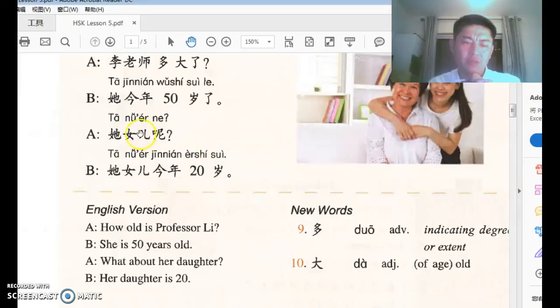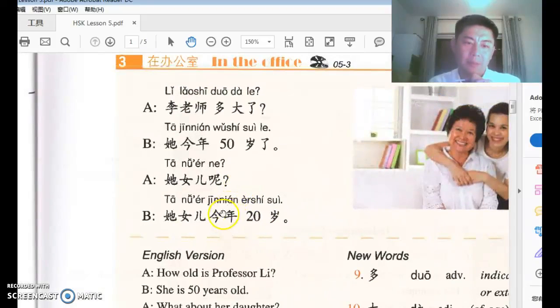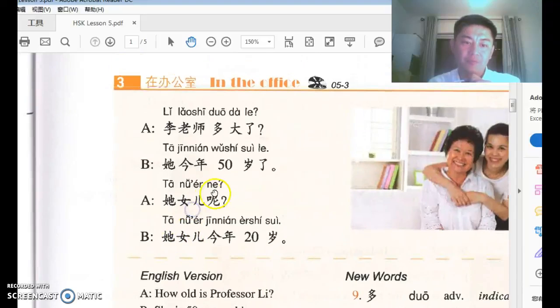And I forgot to mention one thing. In this sentence, her daughter is 20 years of age this year, the word 是 is omitted only because the verb part has a number in it, 20. She is 20. So in this sentence, 是 is gone. 是 can be omitted, but doesn't have to be. If you want to say 她女儿今年是20岁, that's fine too. Okay, so that's that. And then 她的女儿 and 她女儿 are both okay. The 的 can be omitted because 女儿 is close to her.